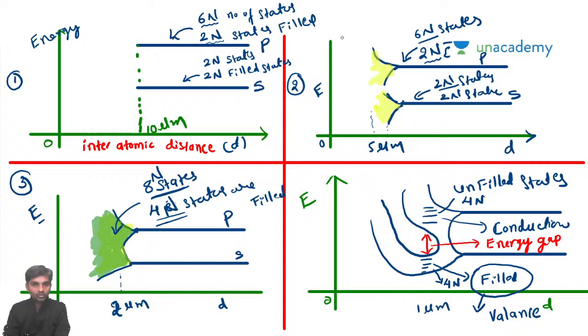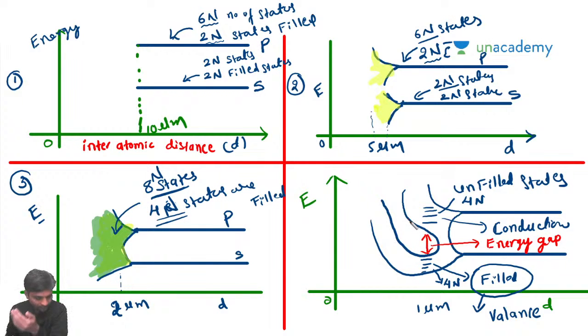So initially, if the interatomic distance is 10 micrometers, you will not have any problem. So 2n filled states of s orbital, here 6n states of p orbital. Out of this 2n states are filled, and when this distance is decreased, slowly the energy levels will be spreading. But still they are not coming together, not overlapping. But at this point, when they overlap, a total of 18 n states will form, out of which only 4n filled states are there.